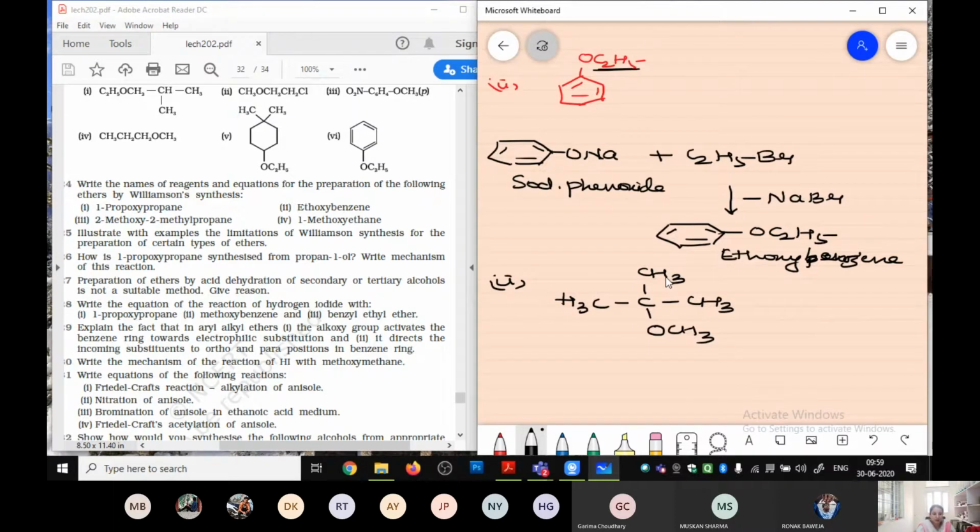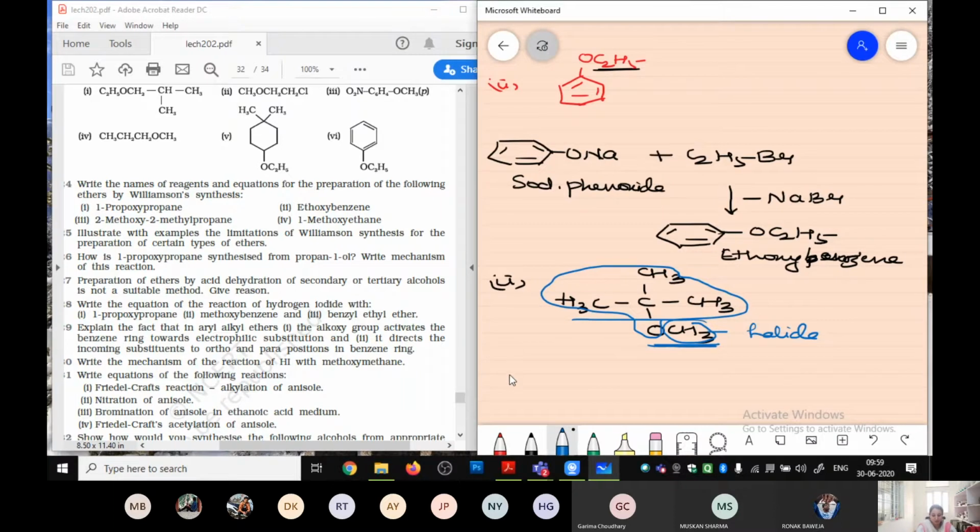Got it? We require this particular. अब यहाँ पे what is going to happen, that if we want a methoxy, it means कि ये वाला जो group है हमें कहाँ से मिलेगा? This we are going to get from the halide group. Okay? और जो ये आपका remaining group है along this O, this you are going to get from the butoxide, because ये 4 carbon atoms हो रहे हैं.